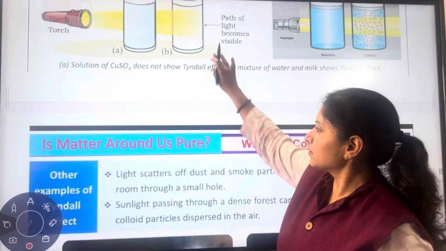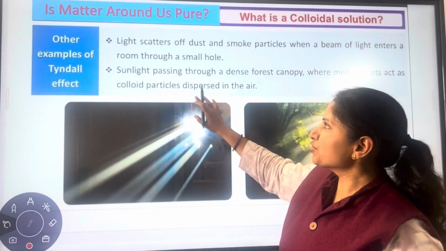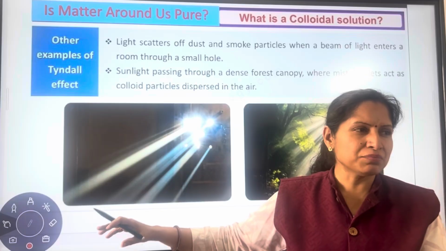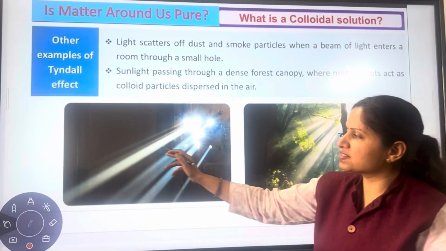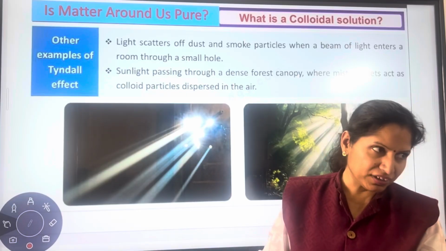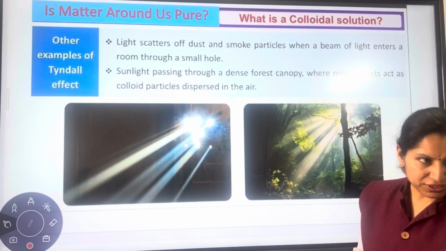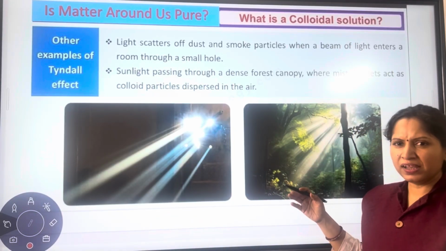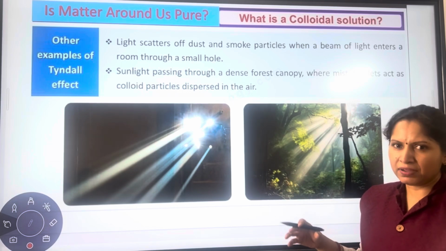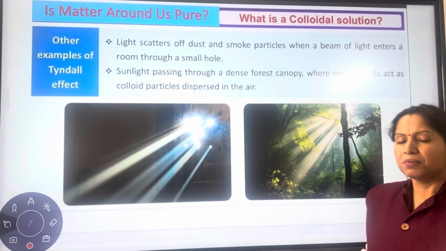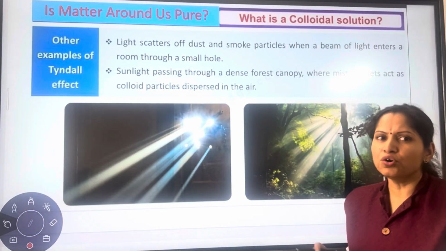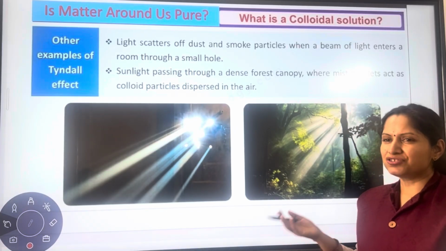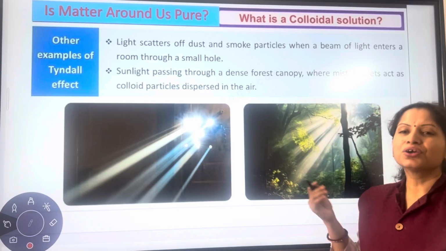colloids. You must have seen such beams of light sometimes coming into your room. That shows that in the room also this is the Tyndall effect. You must have seen in your room as well, light beams entering and the pathway of the light is visible. But earlier when we were studying solutions, we studied that air is a homogeneous mixture, but actually the air around us is colloidal.